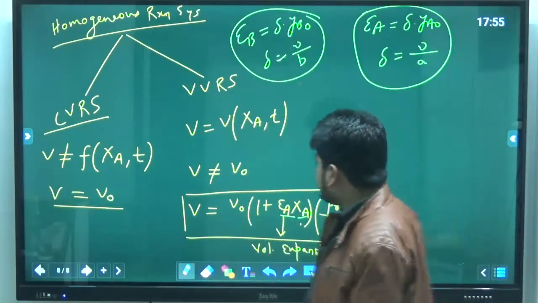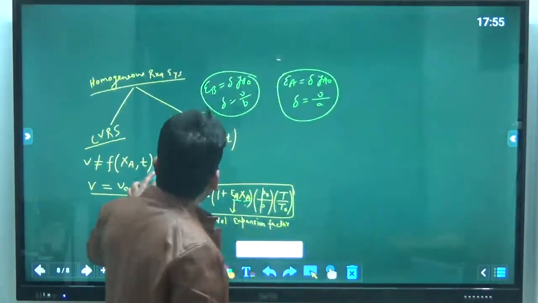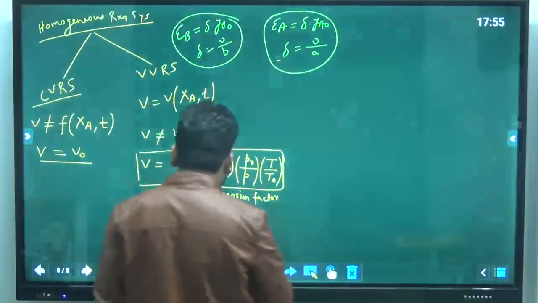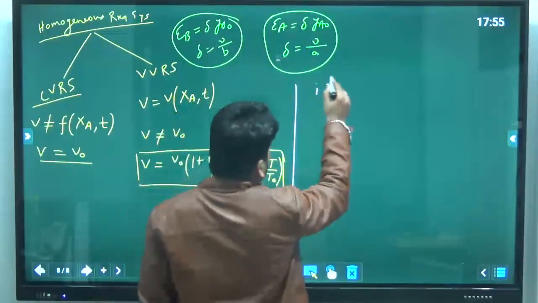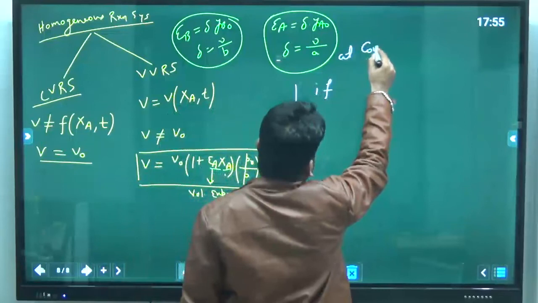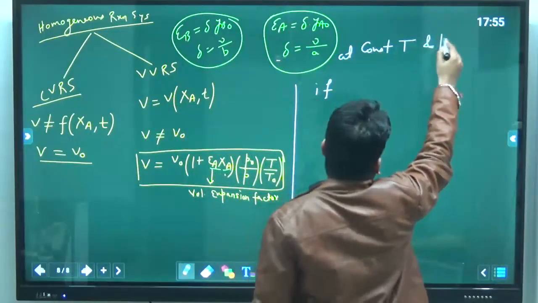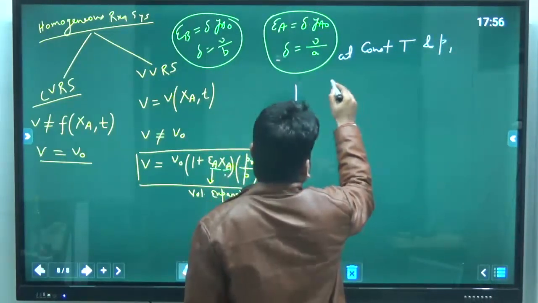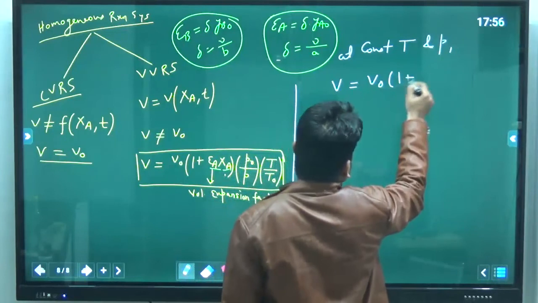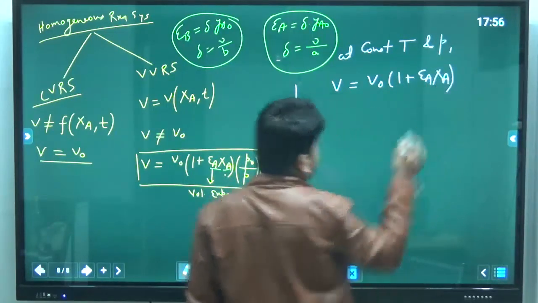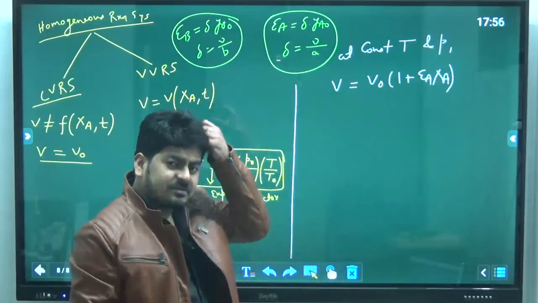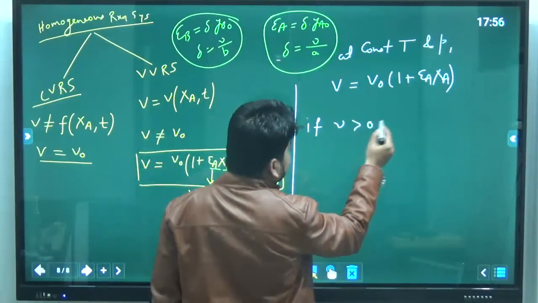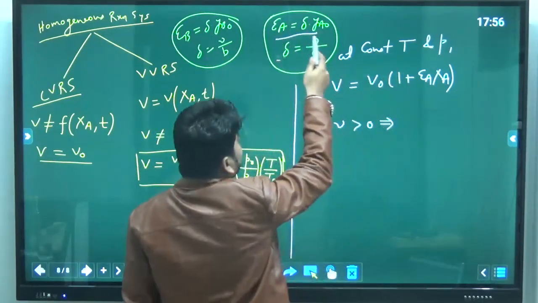So similarly here you should know that at constant temperature and pressure, V will be equal to V naught into 1 plus epsilon A XA. This will be the equation. Okay, if temperature and pressure are constant, then you can see that if the overall stoichiometric coefficient is positive, then epsilon A will be positive as well.